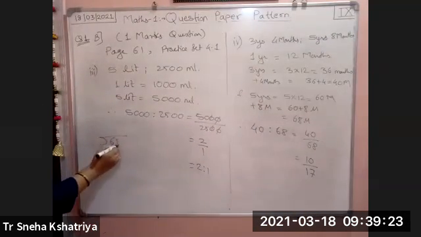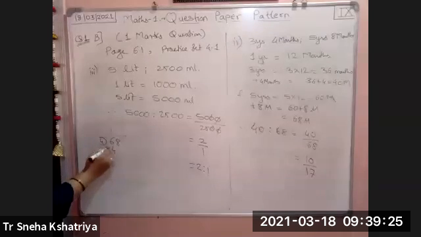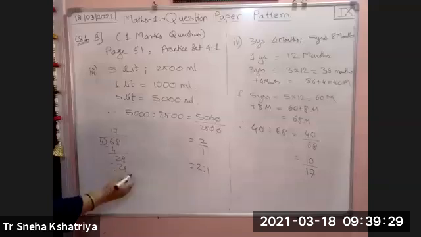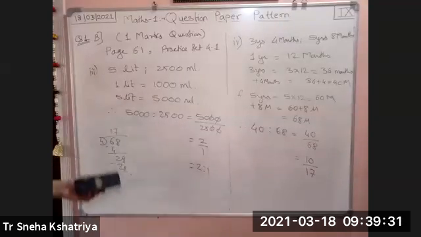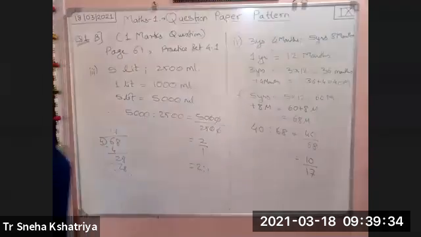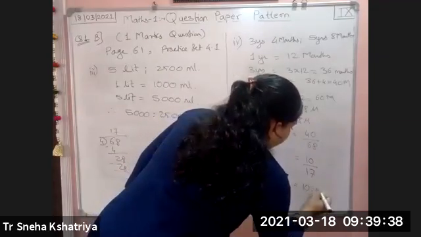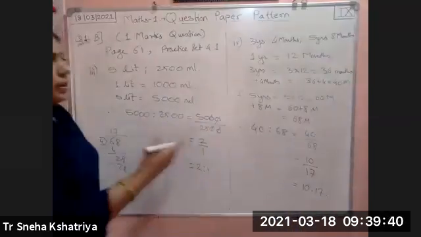Right? 68 divided by 4. 4 ones are 4, 28 remains. 4 17s are 68. So here we get 10 upon 17. So the ratio is 10:17. If that is not possible, do it by 2.